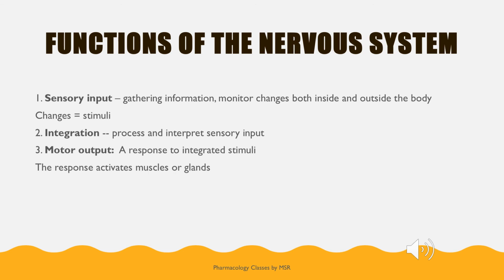And the next one is integration. So whatever change we have identified, that is being integrated by our brain, our nervous system. We are processing why so and so change has happened, what we should do to overcome this stimuli. That is integration. And the next one is motor output. The response that is generated in response to the stimuli. If something is changed, to overcome or to do the normalization of that particular condition, whatever action we are doing, that is the motor output.